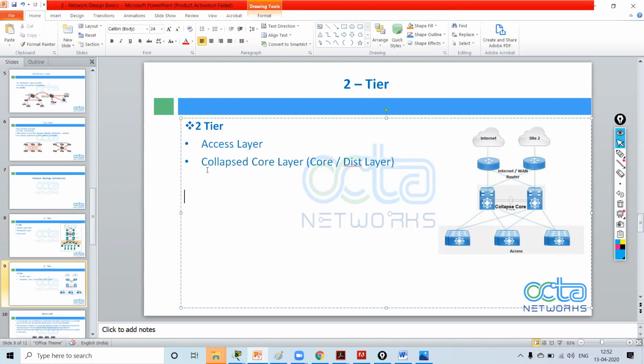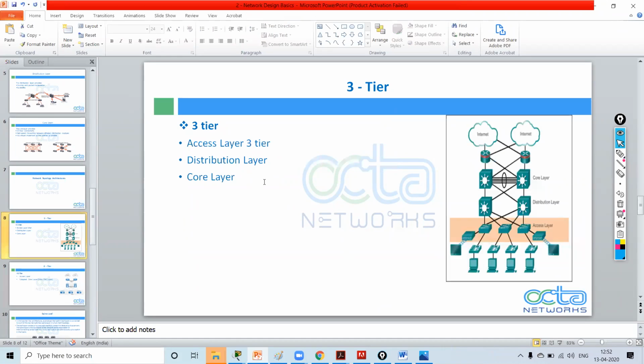This is used when we have a small network, but if we have a large network, then we will need a three-tier architecture, consisting of access layer, distribution layer and core layer. Understood?